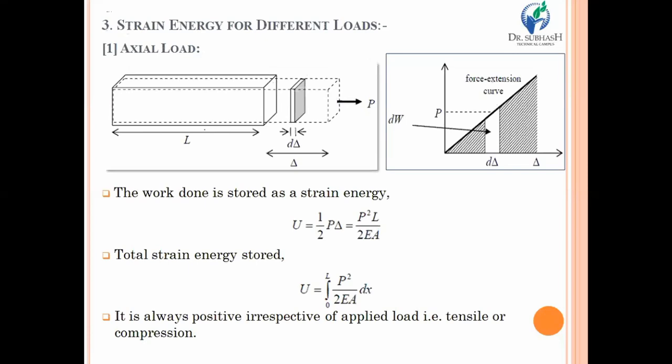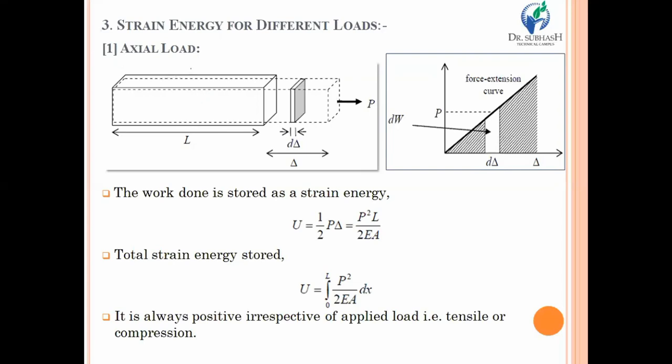Then, the point number 3 that we are going to discuss is the strain energy for different loads. At the start of this video lecture, we also discussed that the strain energy stored is in terms of work done, and work done happens due to external load and deflection. So strain energy plays a vital role in this chapter, or we can say in the analysis of beams. The first and most important load is the axial load. Suppose there is a beam over which an axial load is acting, then what should be the magnitude of strain energy? It will be covered in these sections.